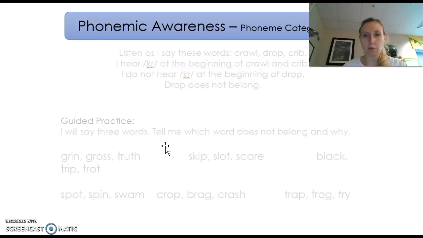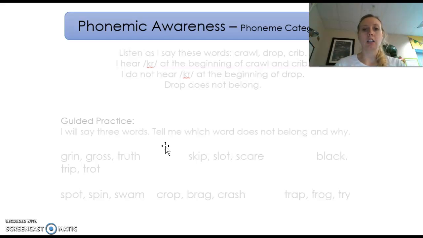Okay, here we go. Listen as I say these words: crawl, drop, crib. I hear cur at the beginning of crawl and crib. I do not hear cur at the beginning of drop. Drop does not belong. I will say 3 words. Tell me which word does not belong. Grin, gross, truth. Truth does not belong.